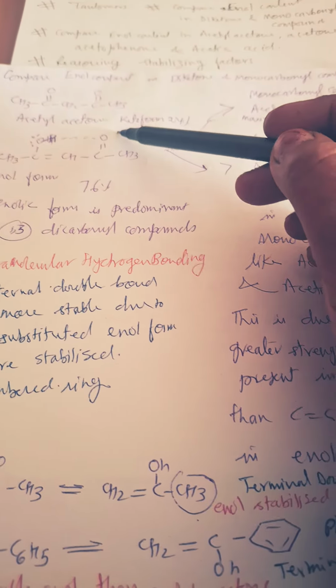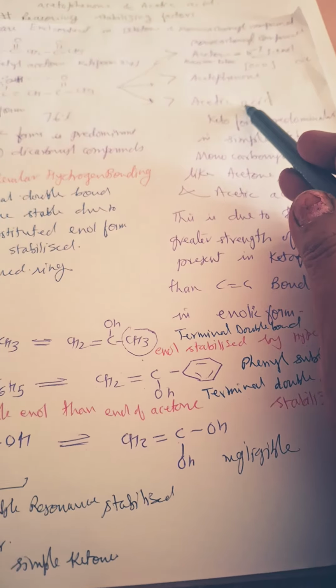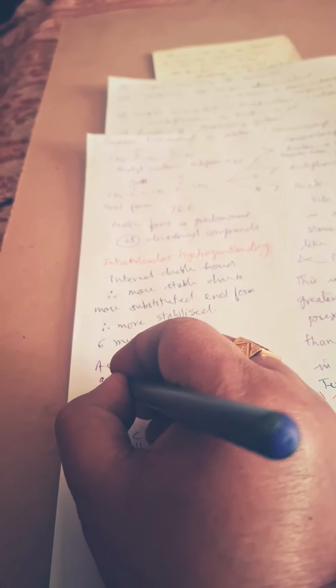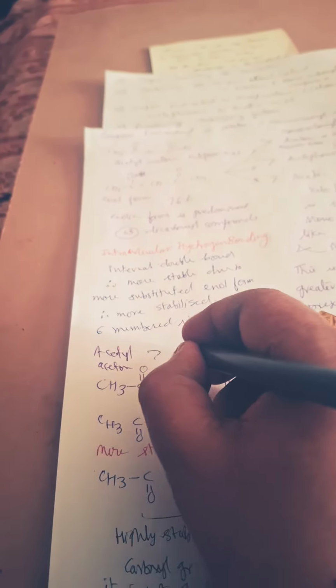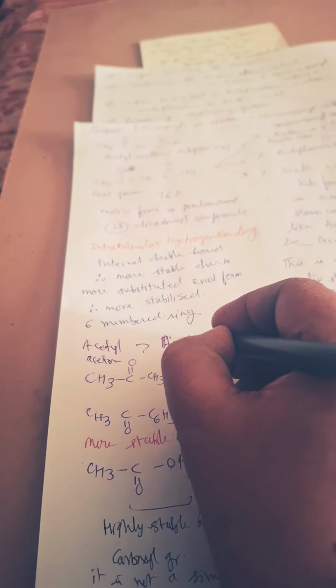So the highest is acetyl acetone, followed by acetophenone, then in third number acetone, and fourth number acetic acid. First, who is the topper? Acetyl acetone. I am writing here: acetyl acetone, topper in enol content. Then acetophenone, then acetone.